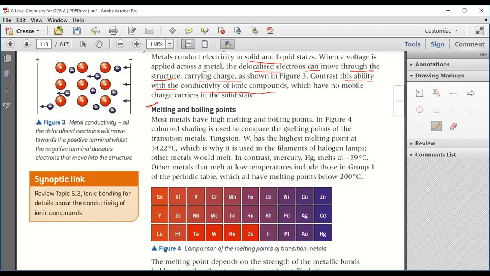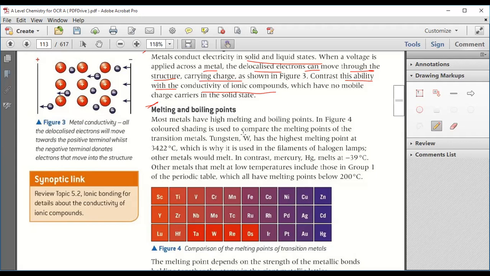Now see in this figure 4, colored shading is used to compare the melting points of transition metals. Transition metals are the metals that give you a transition, showing the change from a typical metal to a typical non-metal. They are showing a transition from metal to non-metal.